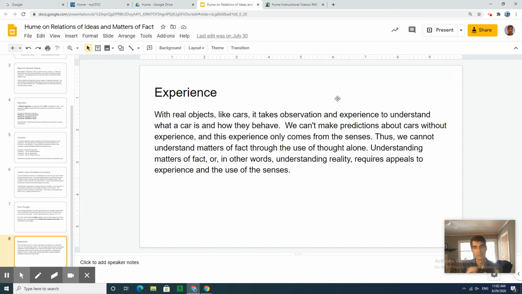And that's really the important difference between the relations of ideas and the matters of fact. And if you really want to discover matters of fact, you really want to know what the world is like, you have to get that experience. And that means there's going to be some limitations on what we can know about the world.